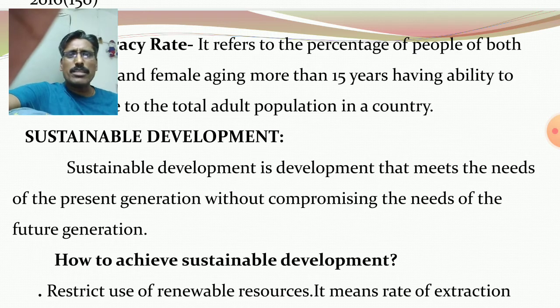Year by year, they use more fertilizers to increase the fertility of the land. We know that due to massive use of fertilizers, land loses fertility, and each and every year the land needs more fertilizer. Clear?